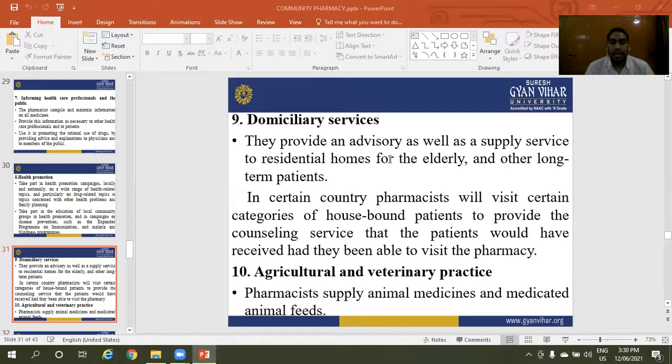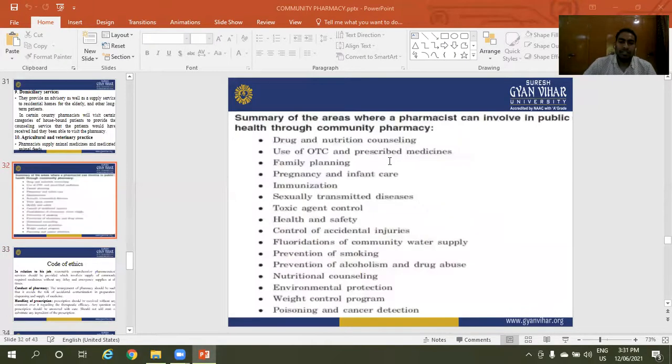Next one is agricultural and veterinary practice by the pharmacist. Agricultural and veterinary practice: pharmacists supply animal medicines and medicated animal feeds. These are the domiciliary services.